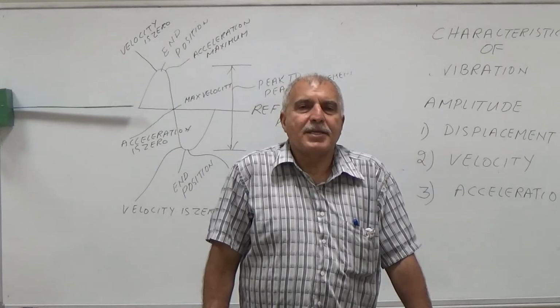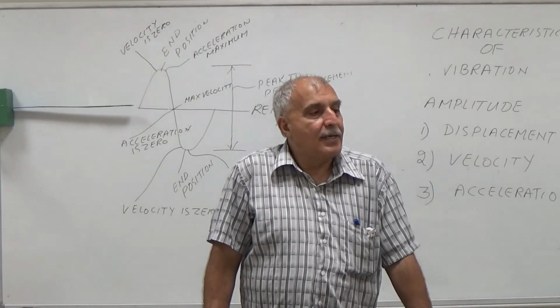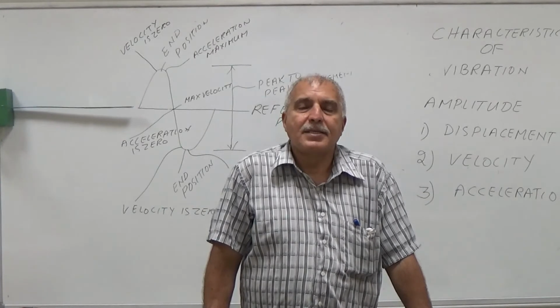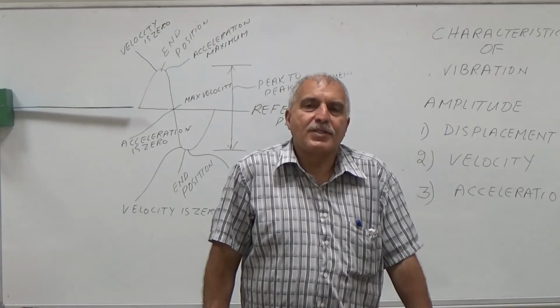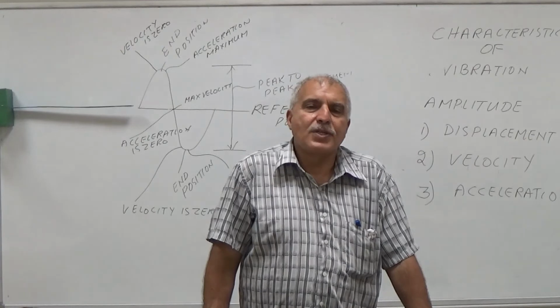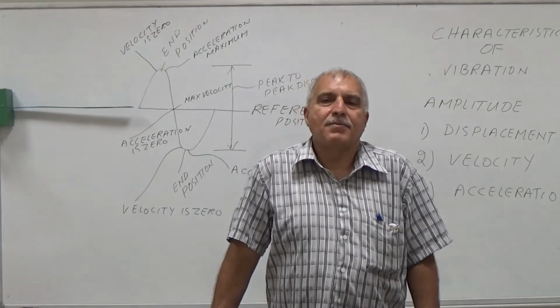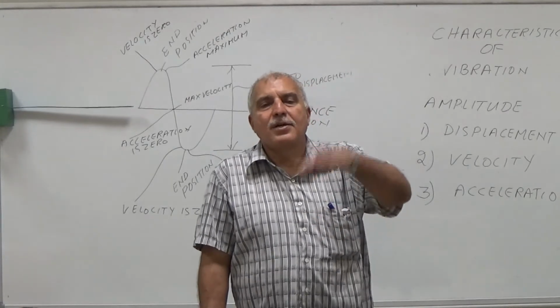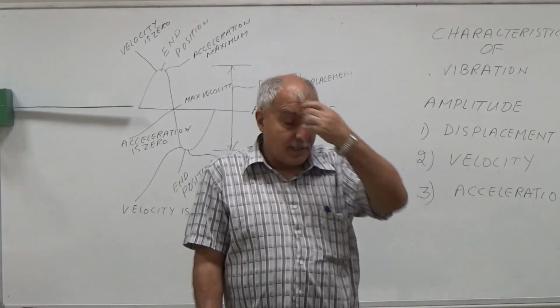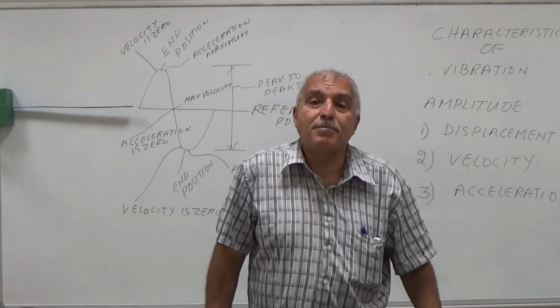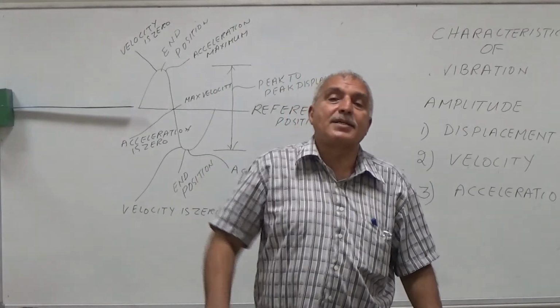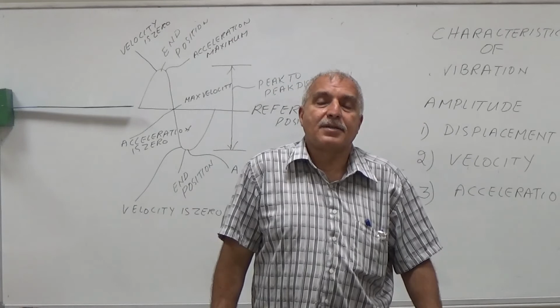The bending is displacement, and how many times it is bent is the frequency of vibration. Velocity is equal to displacement multiplied by frequency. Displacement means how much it is bent, and frequency means how many times you are bending in 1 minute or in 1 second.